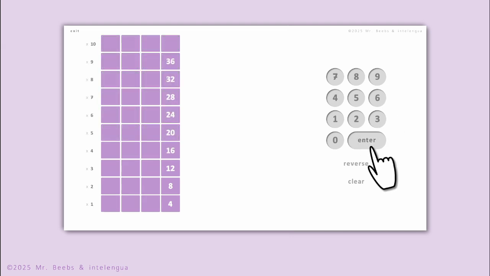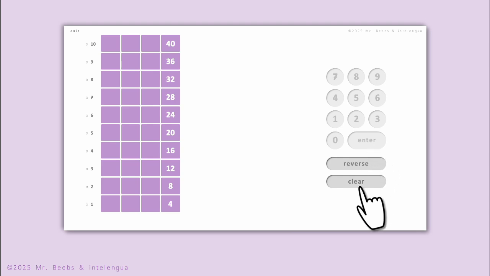What's the biggest multiple of 4 on this chart? Skip count by addition. 36 blocks plus 4 more is 40. Or use multiplication. 4 blocks multiplied by 10 rows is 40. Remember to press Enter, and now you have 2 options. To start over, choose Clear. But to skip count backwards all the way down to 0, choose Reverse.